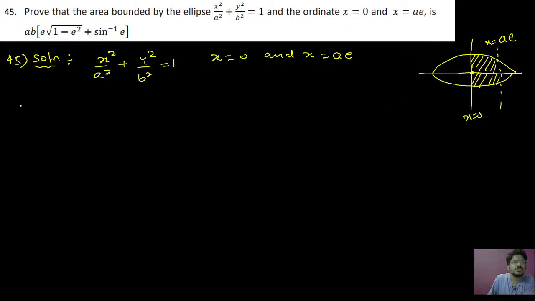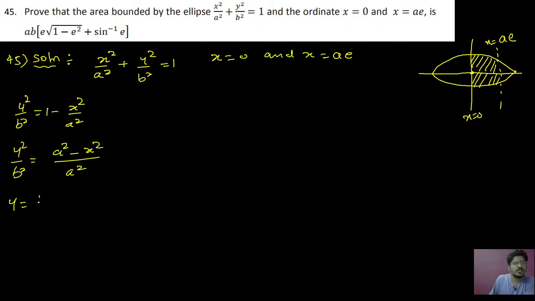So you just see y square by b square equal to 1 minus x square by a square, and you can write it as y square by b square equal to a square minus x square divided by a square. So y square will be equal to b square by a square into a square minus x square. Therefore y is equal to b by a into root of a square minus x square.